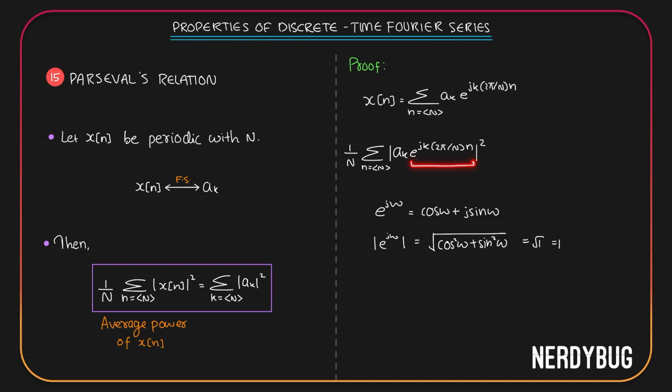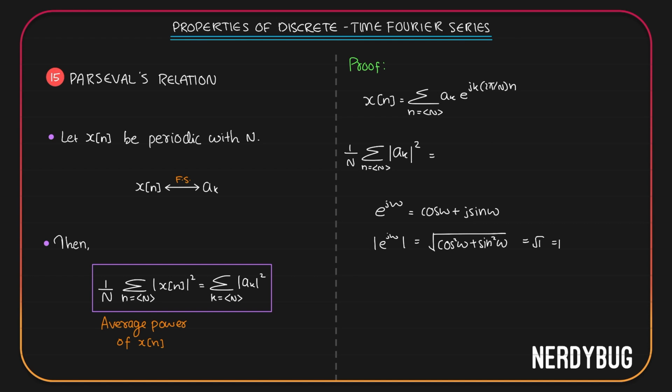Let us remove it. So we get the average power of the component signal across one period is 1 by N summation where n takes any N consecutive integer values mod of a_k squared. But the summation is with respect to the variable n. a_k is not a function of n. So a_k square can come out of the summation.